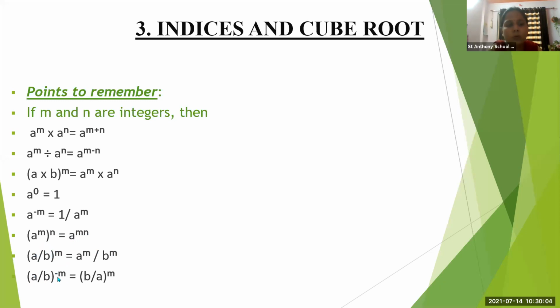But if we want to remove this minus sign from this, it will be inverted. B upon a, B upon a. A upon b means what? It would be b upon a raised to power m.